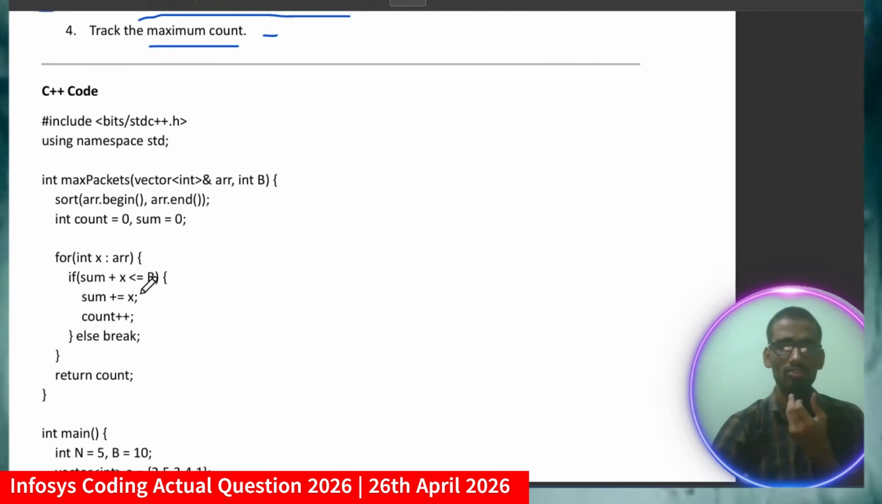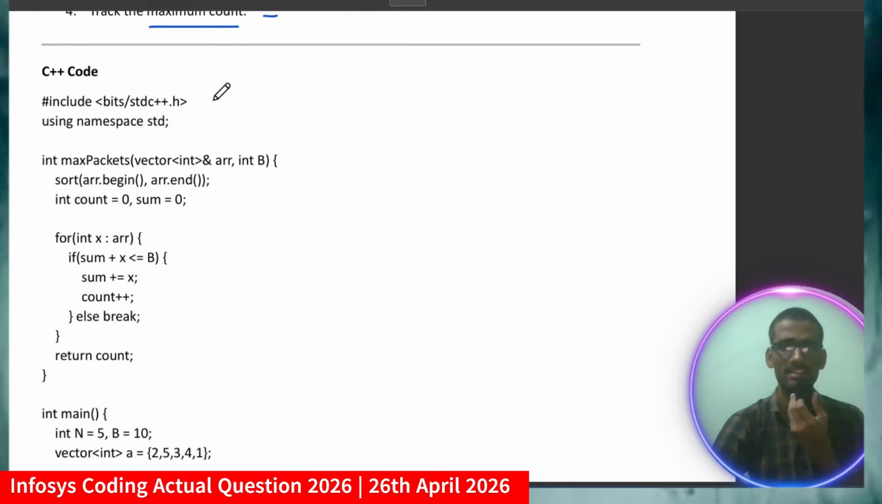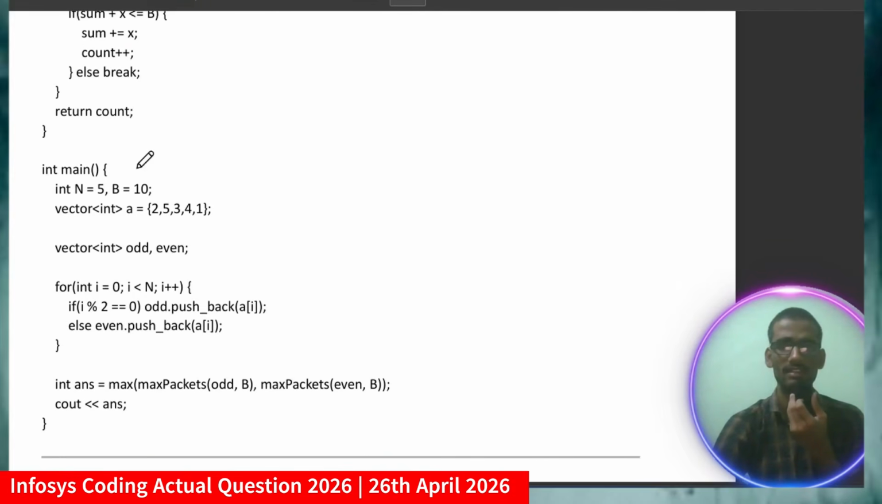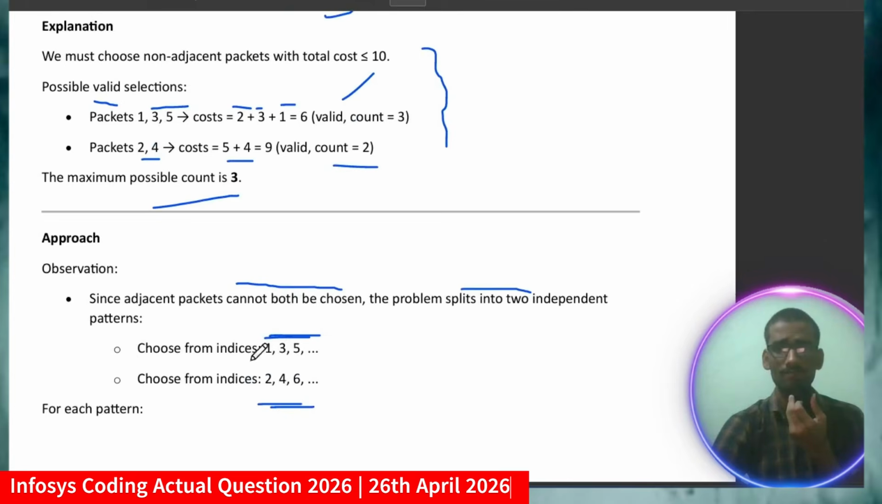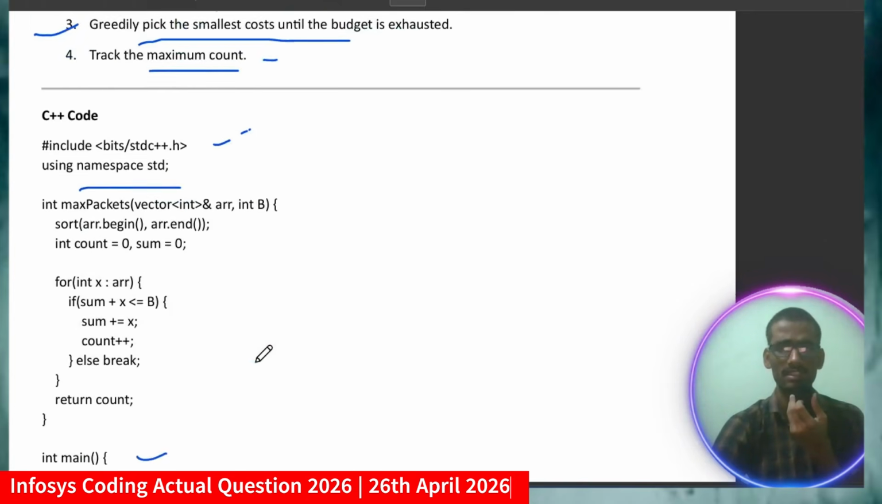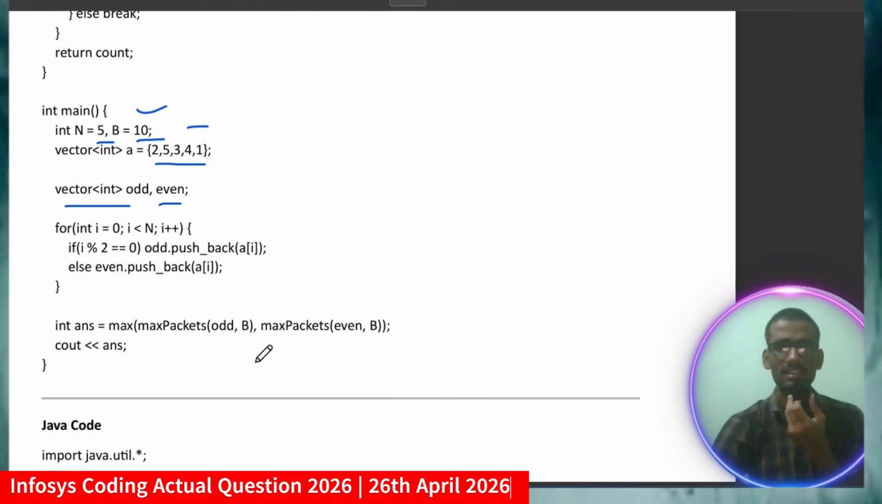Now look at my solution, including bits/stdc++.h and using namespace std, and taking the values. For your understanding purpose only, I am taking hard coded input: n equal to 5, b equal to 10, and the corresponding costs of the packets. Now I am declaring two vectors, odds and even. The logic I just said, that I will choose from the odd and even index positions, is the same thing I am doing here. I will push the elements into the particular array, depending on whether the current index is odd or even.